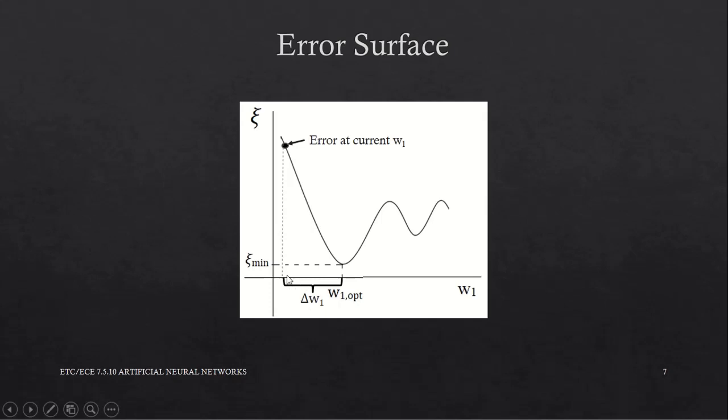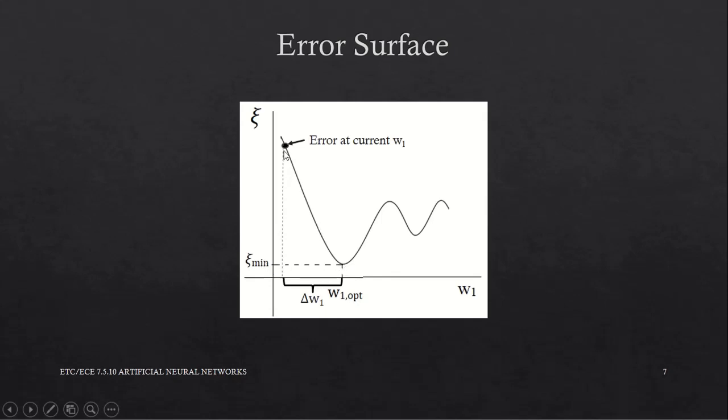Value of the correction of weights should be based on the slope at the point of the error surface. This is a high value of slope. This here is a smaller value of slope. This is smaller, and this is the least value of slope, which is equal to 0.